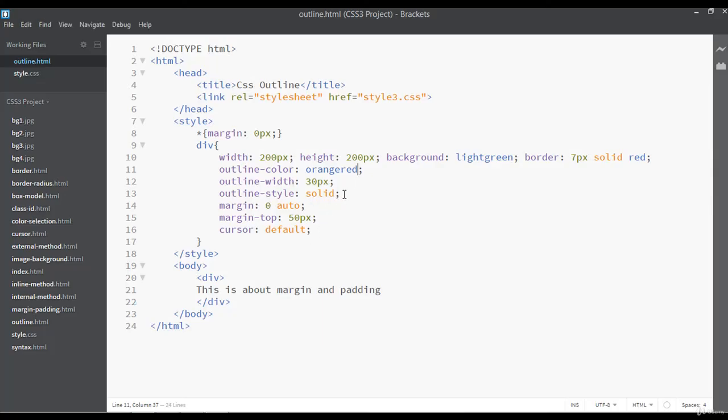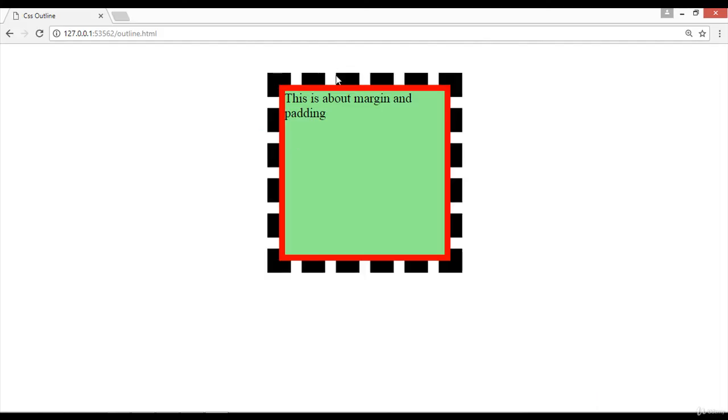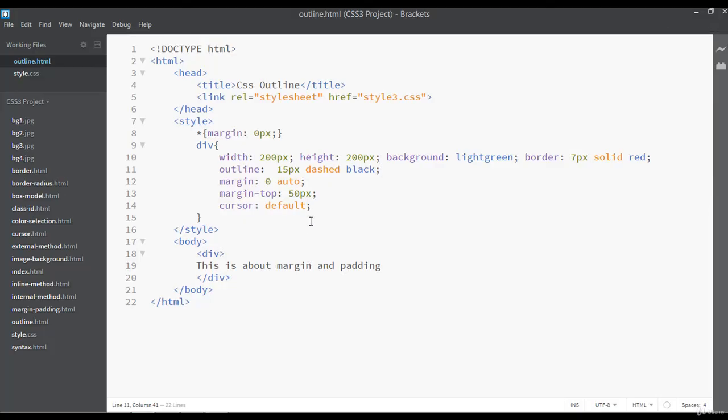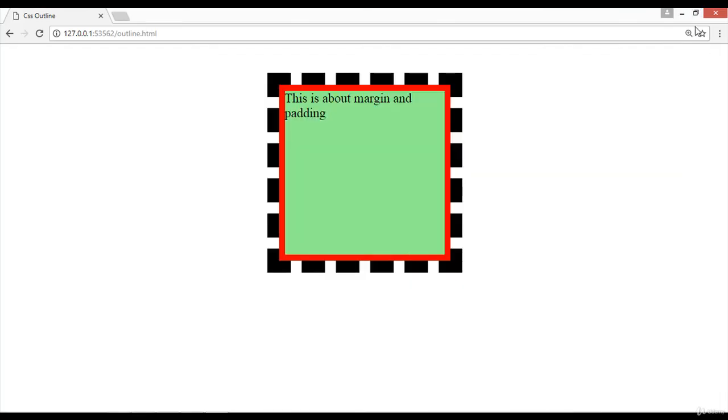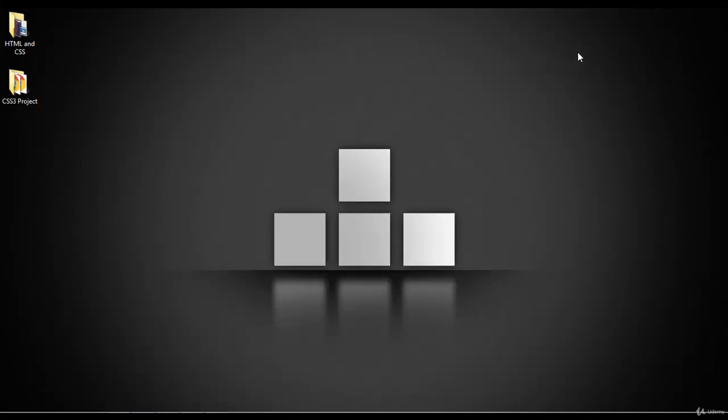But you can also use the short way. Instead of these 3 lines, simply use outline. For example 15 px is the width, the type you can say dashed, and the color let's use black here. Save and refresh. So this is called outline. There is nothing else inside this to discuss. So I hope you understand, and we are not going to make this video lengthy. We are going to end this video here.